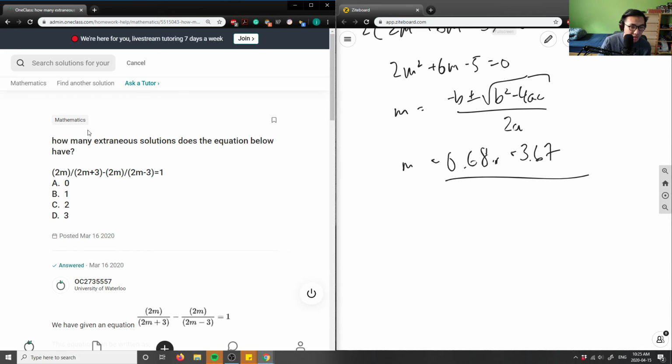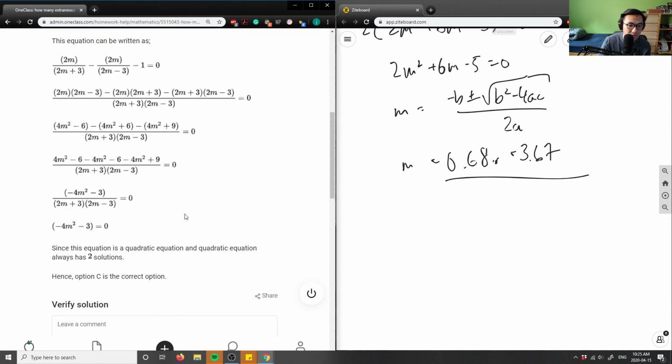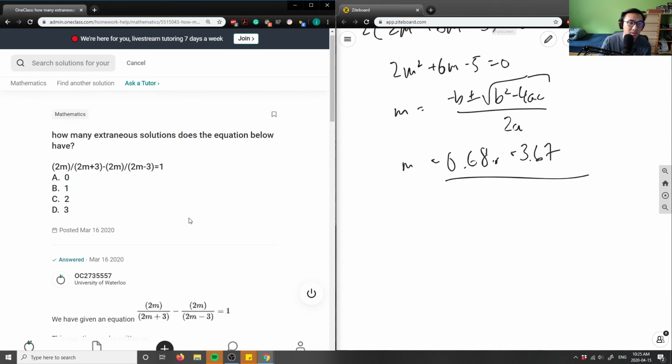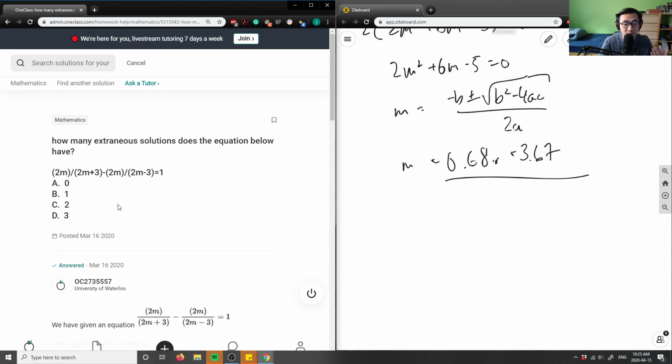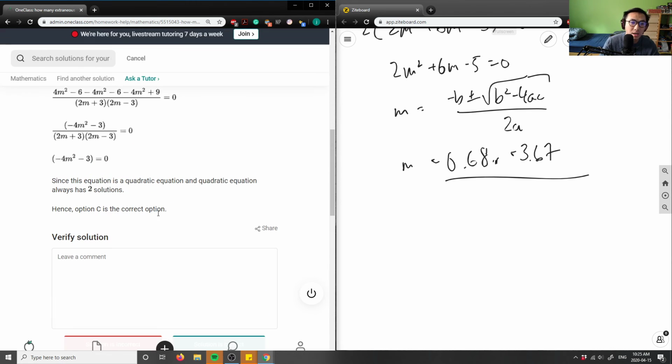So this question is kind of misleading, and this answer here says, since this is a quadratic equation, and a quadratic always has two solutions. That's not always correct, actually. A quadratic equation could have 0, 1, or 2 solutions. Hence, they thought option C was the correct answer. In this case, because the question is asking how many extraneous solutions the equation below has, this here is actually the wrong answer.